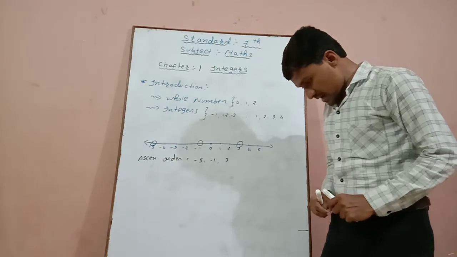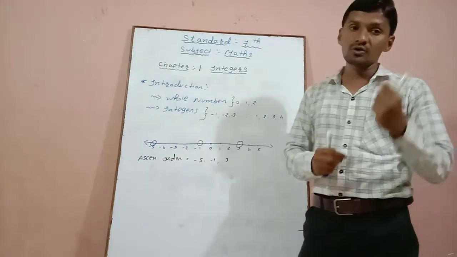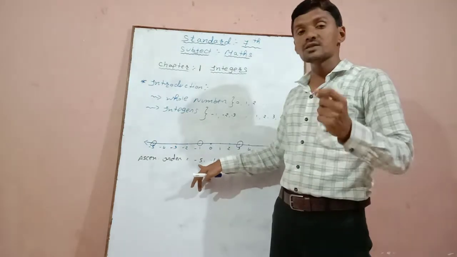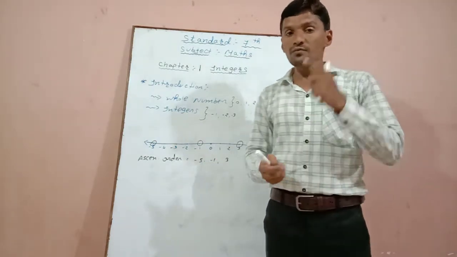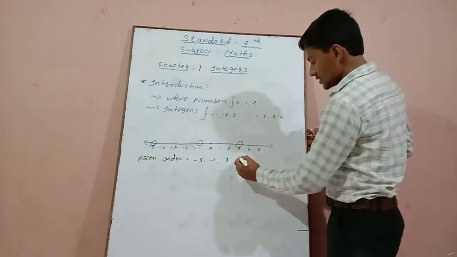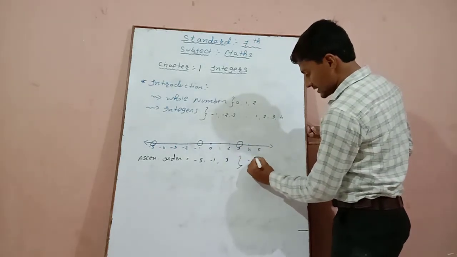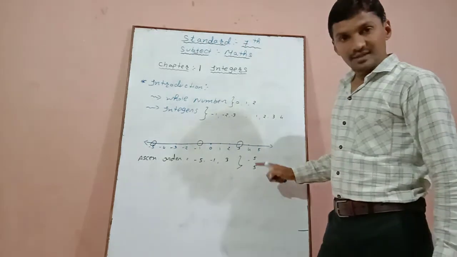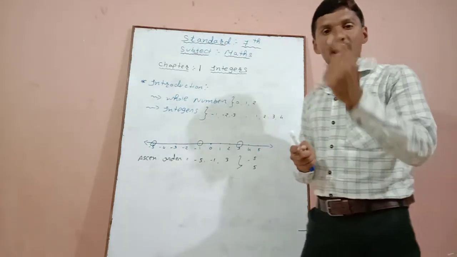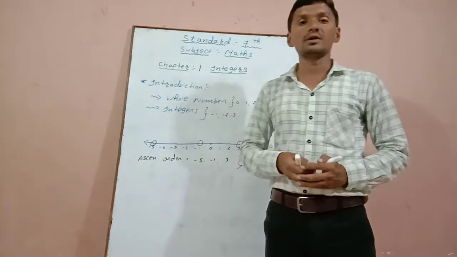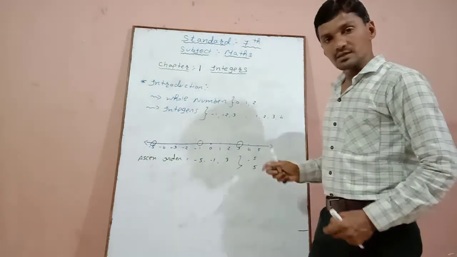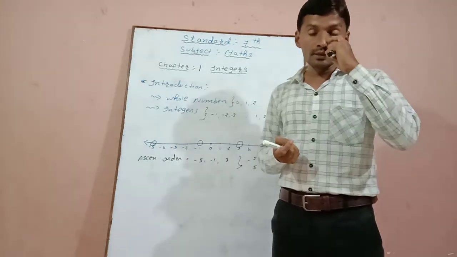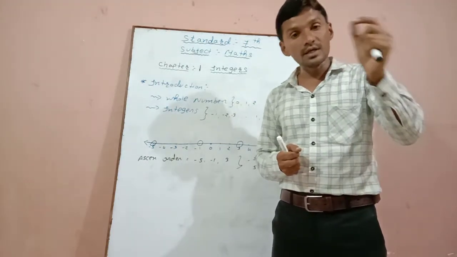Why did we choose -5 as the smallest number? Now one question arises, why are we selecting -5 as the smallest number? Because if it is 5, then it is the highest number, but with minus we have to count in reverse. If minus is there on any number, then the greater number becomes the smaller.